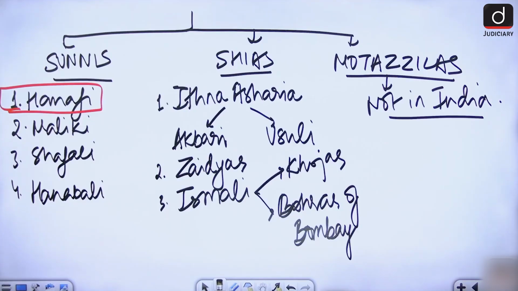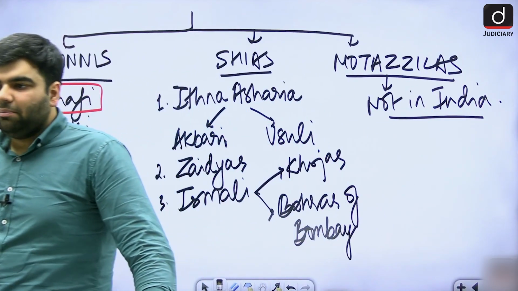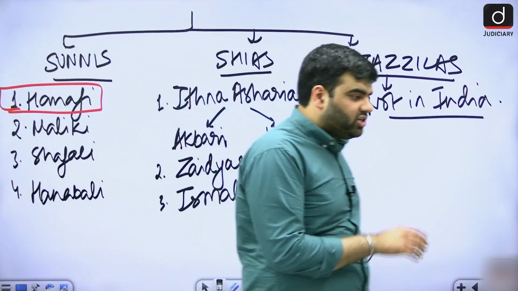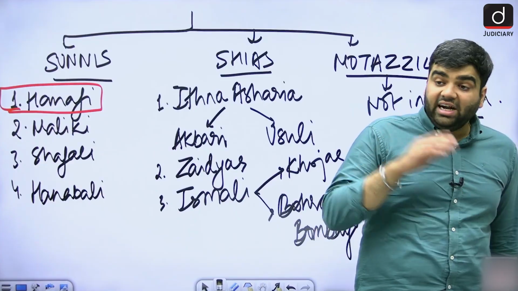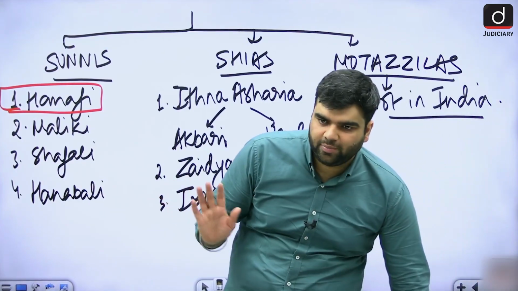Why did I explain this to you right now? Because intersect marriage or intersect conversion, an intersect conversion of even minors is allowed. No problem at all.